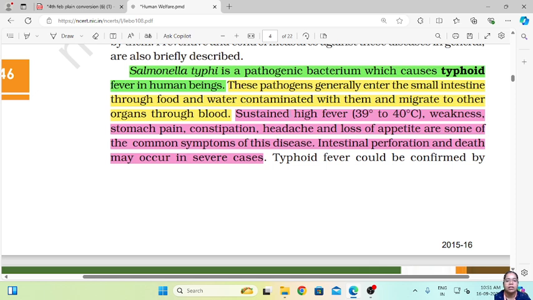Sustained high fever, that is 39 to 40 degrees, weakness, stomach pain, constipation, headache and loss of appetite are some of the common symptoms of typhoid. Intestinal perforation and death may also occur in severe cases. So this can lead to serious damage in our body. These are some examples of the symptoms of typhoid and how typhoid is caused.